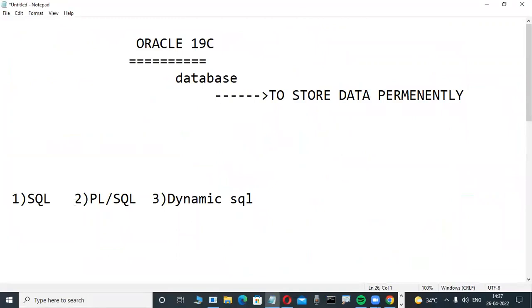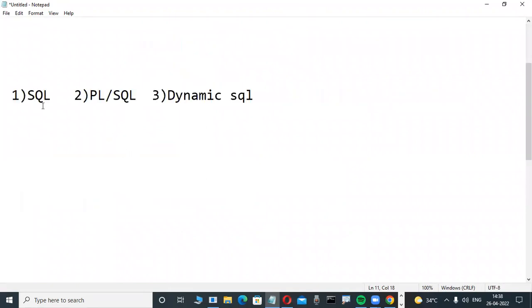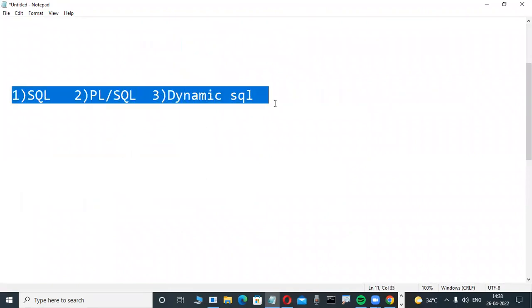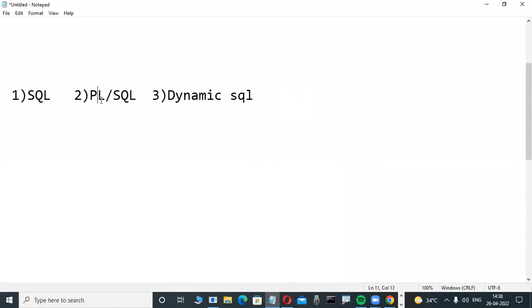That's why they are recruiting these types of PLSQL programmers. If you are interested in coding, you can apply for PLSQL developer jobs. That's why Oracle database software is there. For operating Oracle database software, how many languages are required? We are learning SQL, PLSQL, and dynamic SQL. Learning only SQL and PLSQL is also enough. Dynamic SQL is a little bit of a thing, just 3 or 4 days. Okay, not a problem.